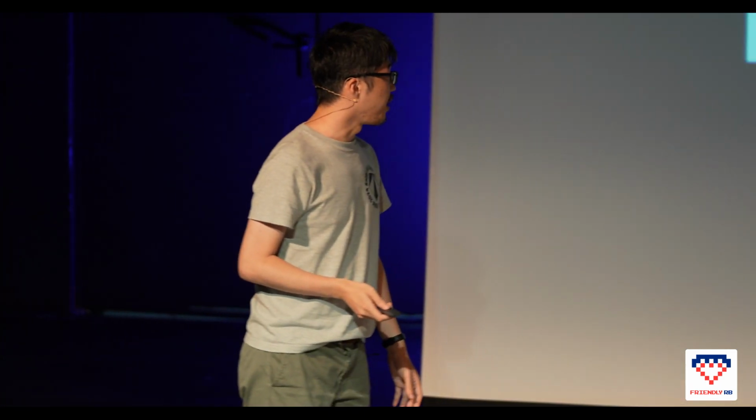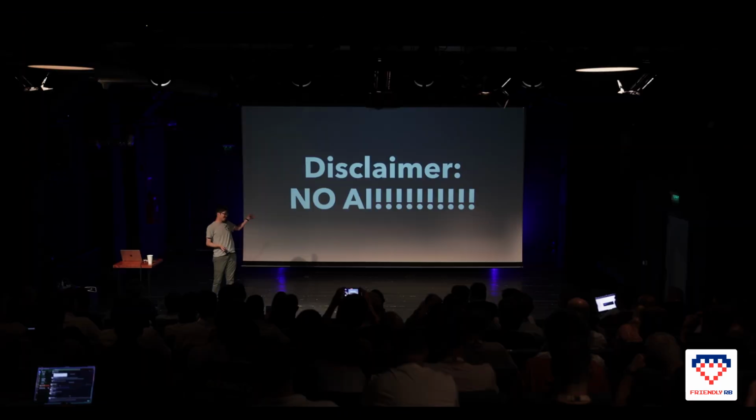Okay, so why doesn't Ruby have a Boolean class? Disclaimer here: this talk is not about AI. No AI is present on the slides or in the talk.